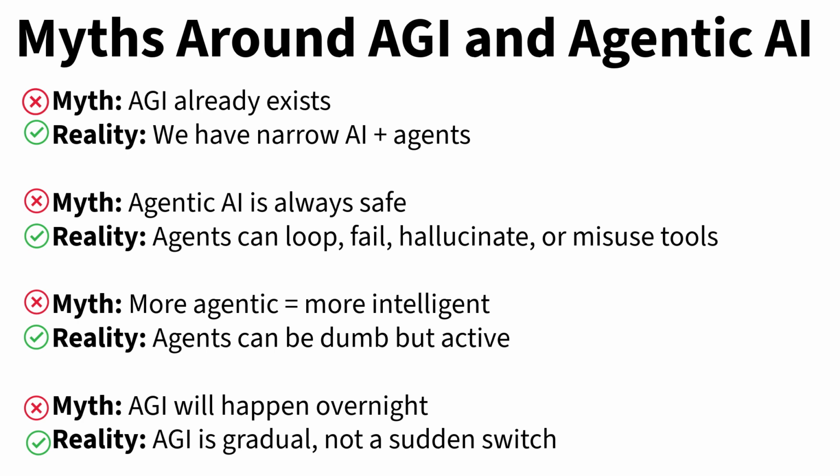Myth number one, AGI already exists. In reality, we have narrow AI and agents, not general intelligence. Myth number two, agentic AI is always safe. But in reality, agents can fail, hallucinate, or misuse tools. Myth number three, more agentic means more intelligent. But in reality, agents can be dumb but active. Intelligence has nothing to do with autonomy. The final myth is AGI will happen overnight. But in reality, AGI is gradual, not a sudden switch.